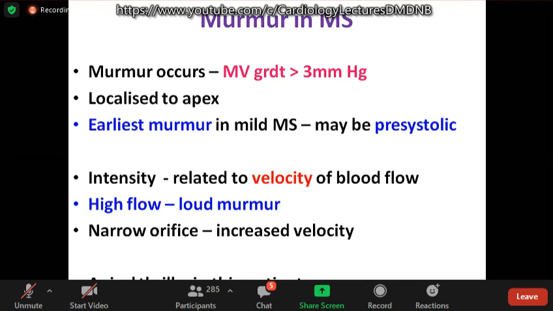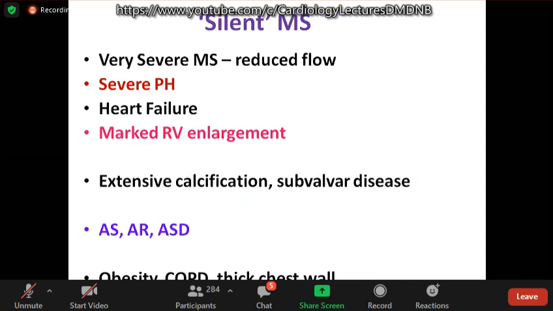Whenever there is high flow, you get a loud murmur. Even in mild MS and severe MR, because of the large flow, you may get a loud murmur even with the thrill. Or if it's narrow, velocity increases, then also you may get a loud murmur. So sometimes mitral stenosis murmur may be soft or inaudible. When does it occur? Very severe MS with markedly reduced flow across the mitral valve, called low flow.